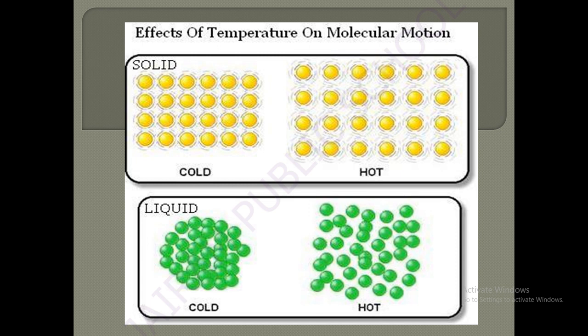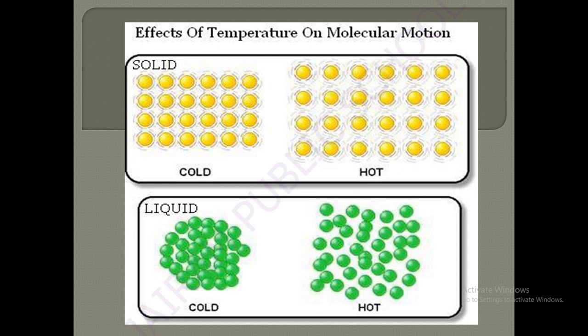If you apply some external temperature, the solid particles will start to move somewhat, and there will be some space in between. So the cold structure is tightly packed, and the hot structure is somewhat loosely packed. If you take a liquid in cold condition, it will be tightly packed, and if you heat it or apply some external temperature, it will be scatteredly arranged. That is, movement of the particles will take place.